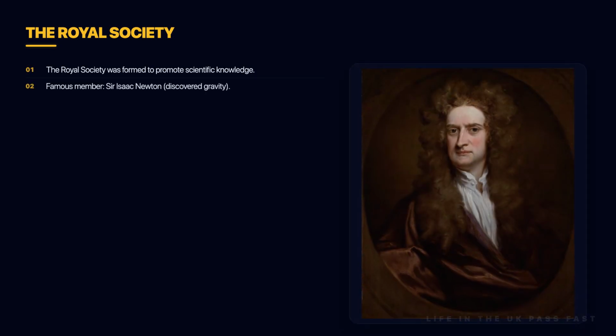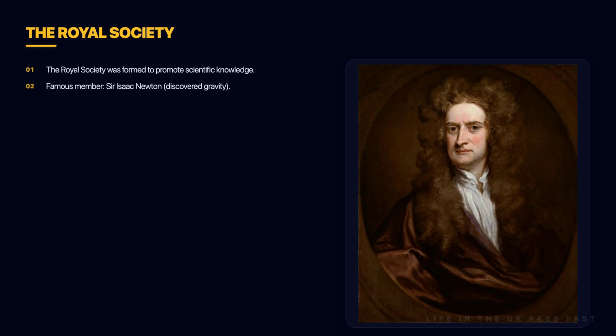The Royal Society was also established during this time to promote natural knowledge. It is the oldest surviving scientific society in the world. Two famous early members include Isaac Newton, who discovered gravity, and Sir Edmund Halley, who successfully predicted the return of the comet now named after him.